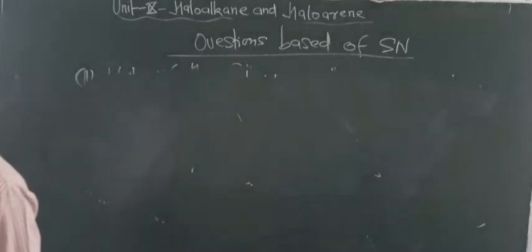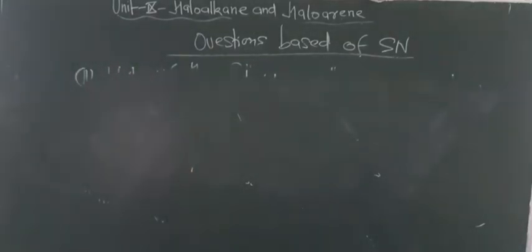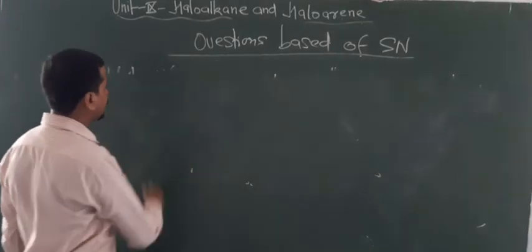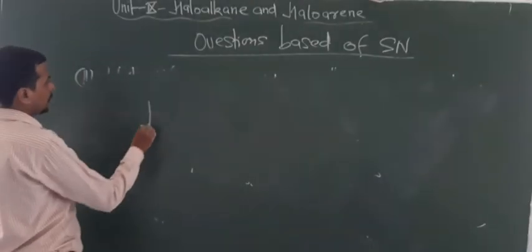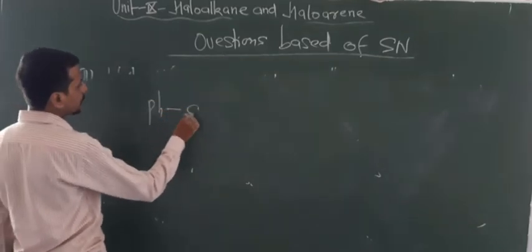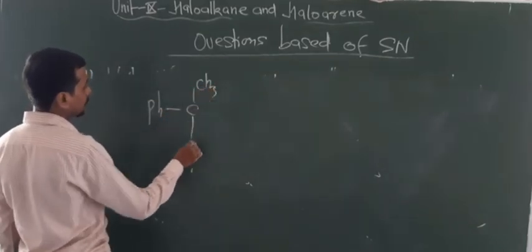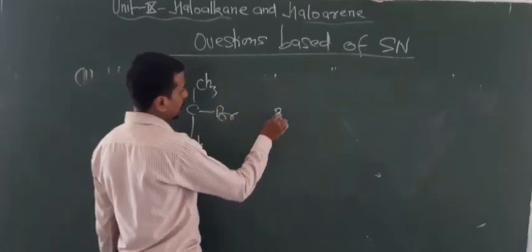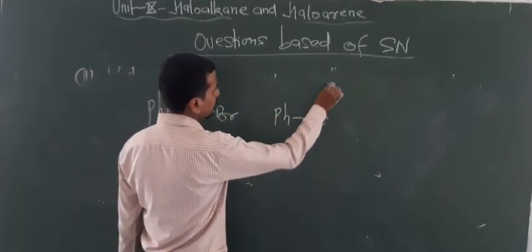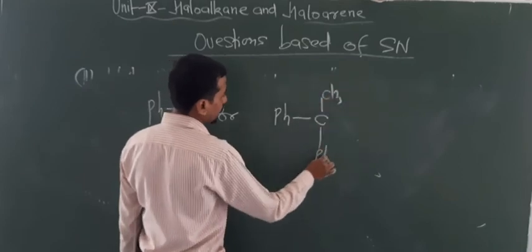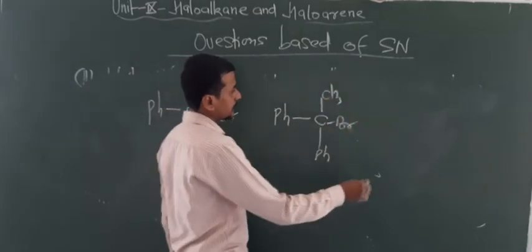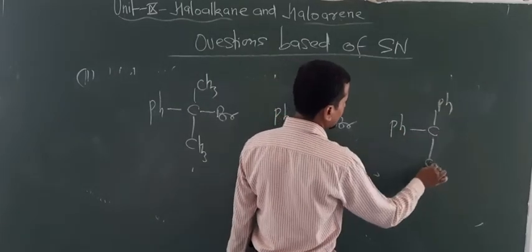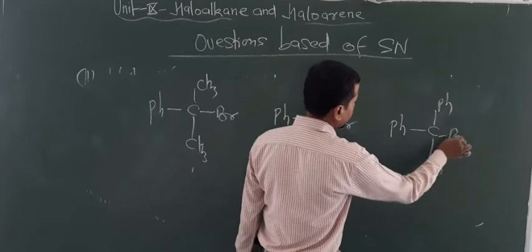So these are, dear students, some questions you have to know for board examinations. Now if the question contains Br attached here, then Ph, C, CH3, Ph and Br attached, then Ph single bond Ph and Br attached.